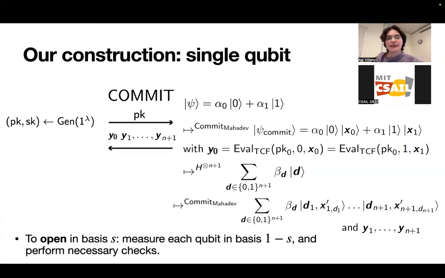And then to open in some basis S, we measure each qubit in the basis 1 minus S and then perform the necessary checks. So because we do this basis change, we actually have to measure in the complement of whatever opening was requested.